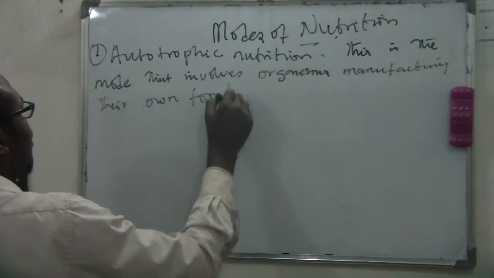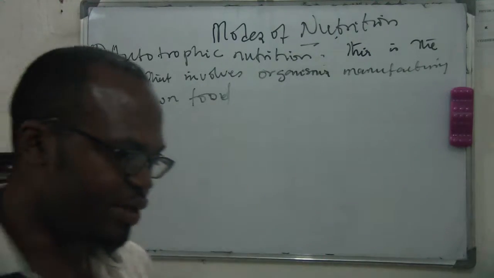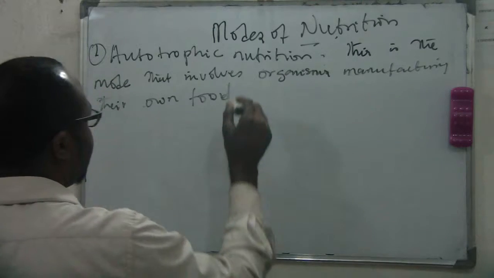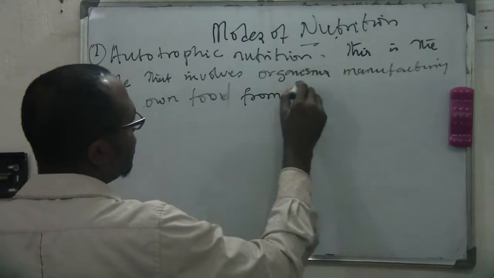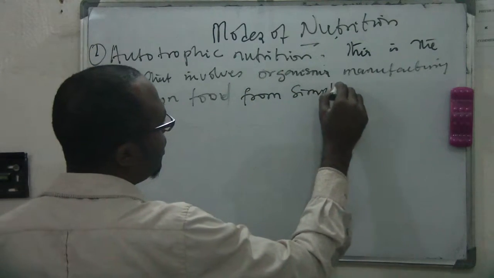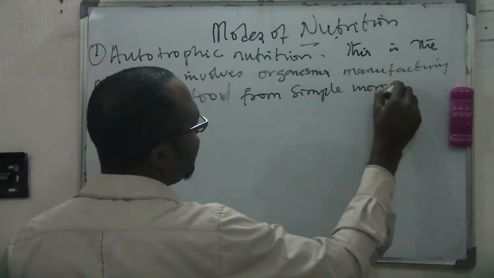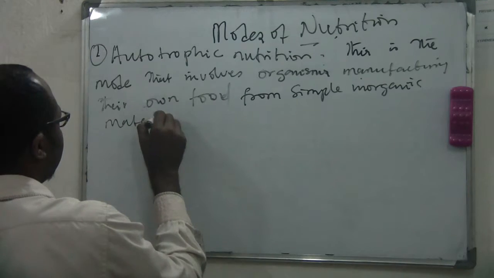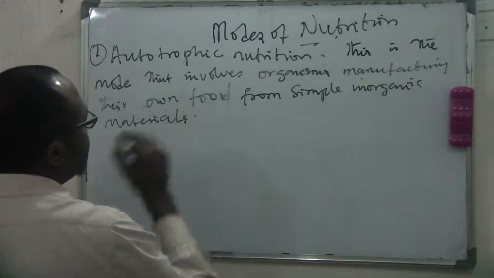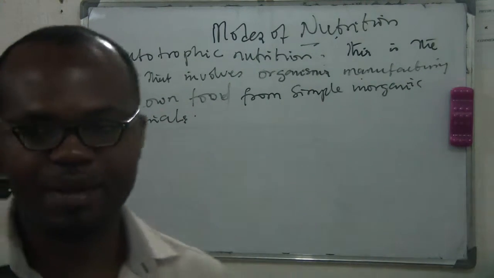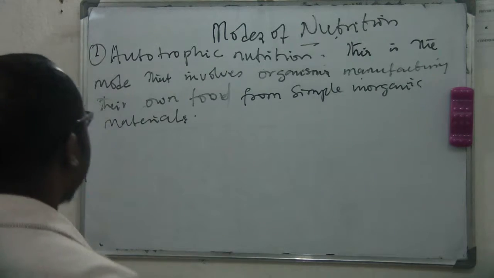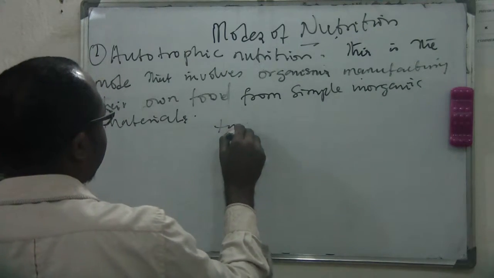If you are an organism and you can manufacture your own food from simple inorganic materials, you understand? Then you are practicing a mode known as autotrophic nutrition.